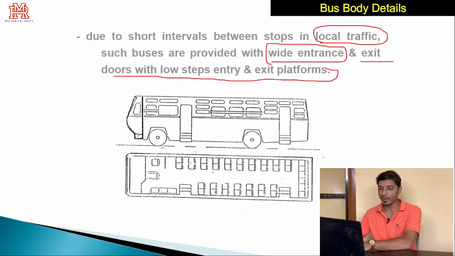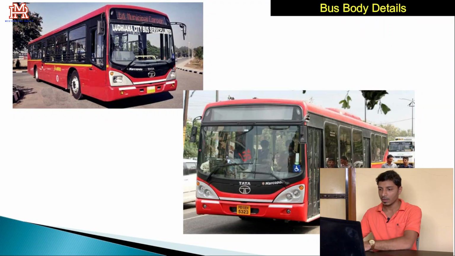So these buses can be called city buses. And in these types of buses, you can observe the entry: the ground clearance is very low at the entry part. The entry is lowered, and wide doors are used. We will have one door here and one door at the rear side.